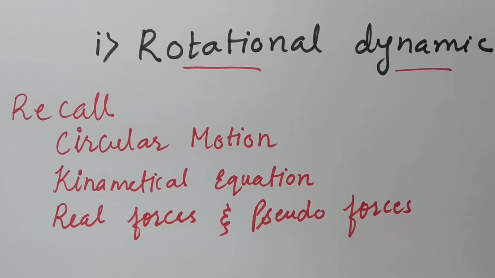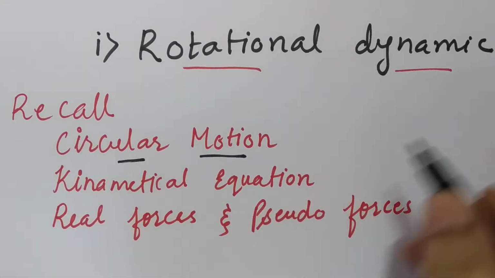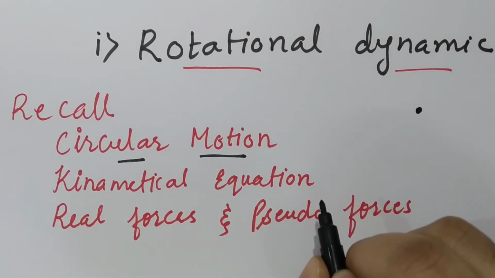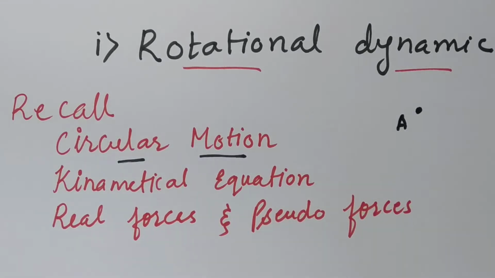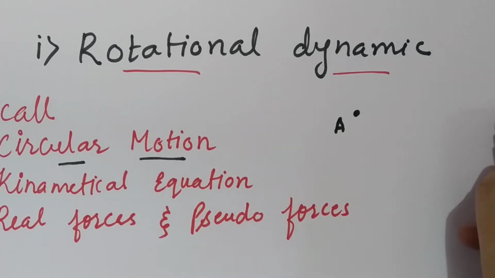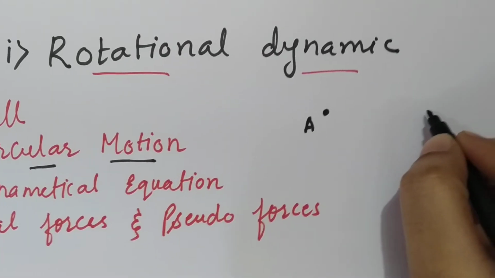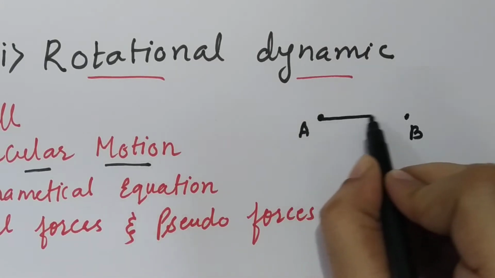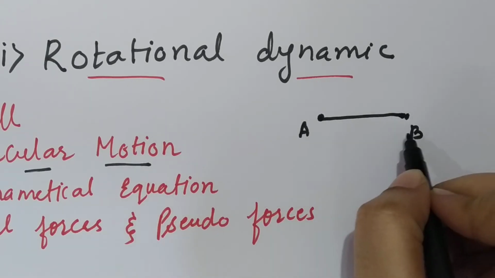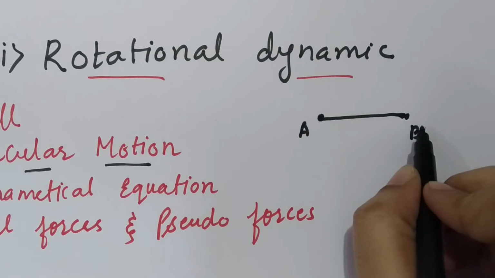Before starting rotational motion, let us recall the things which you have studied in the past standard. First one is circular motion. What do you mean by circular motion? Consider one object situated at point A. Let us consider another point in space, say point B. When the object moves from point A to point B along the straight line path AB, we will say that the object has performed linear motion.